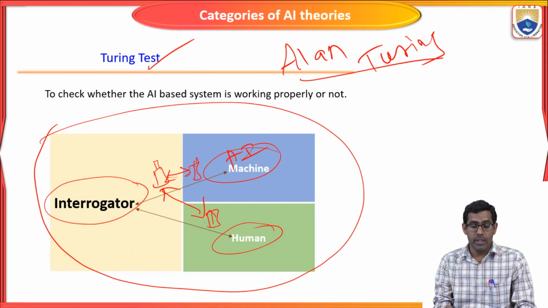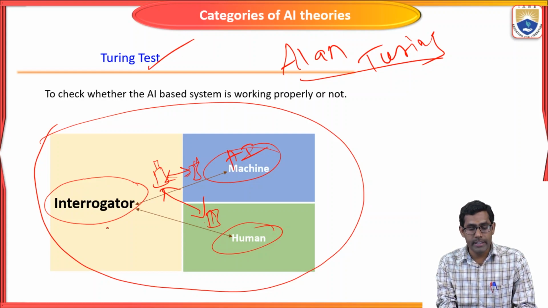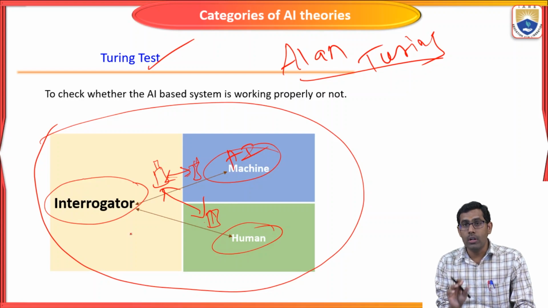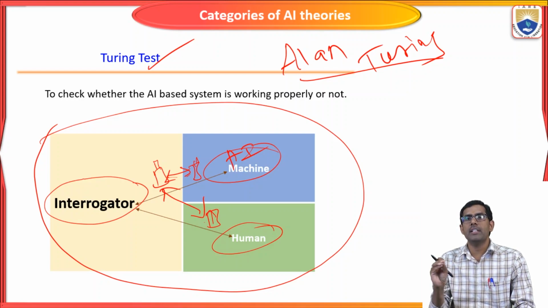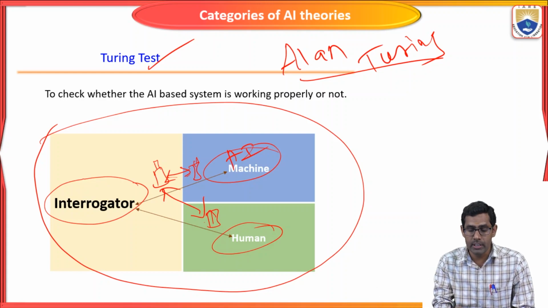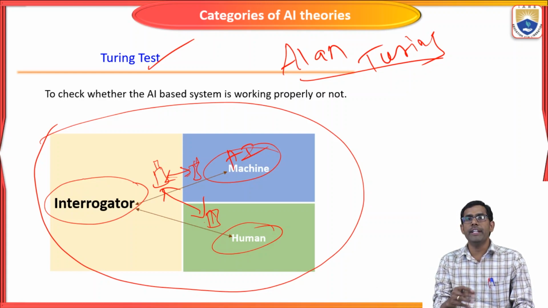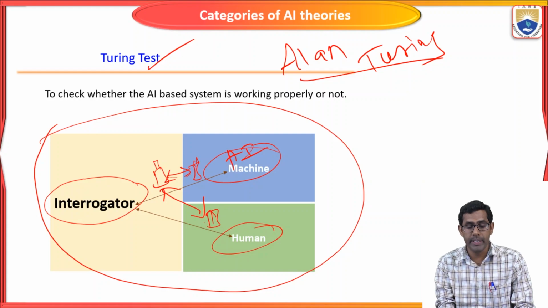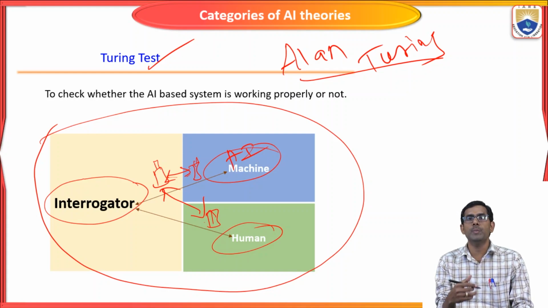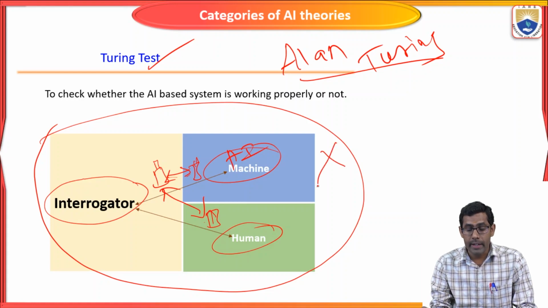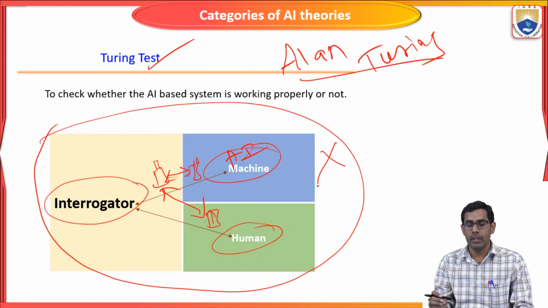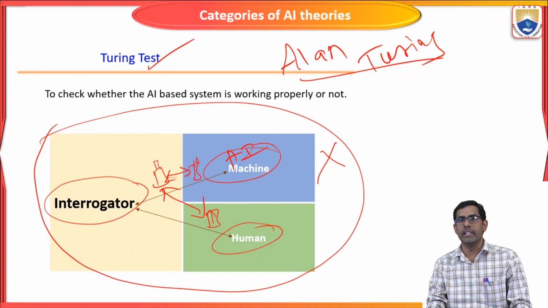If the interrogator can predict which answer is from the machine or the human, the designed machine will be a failure.